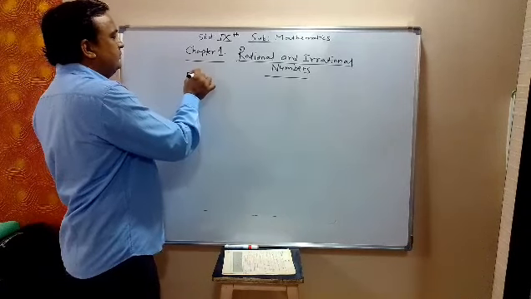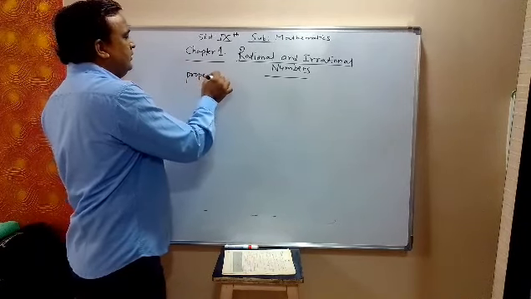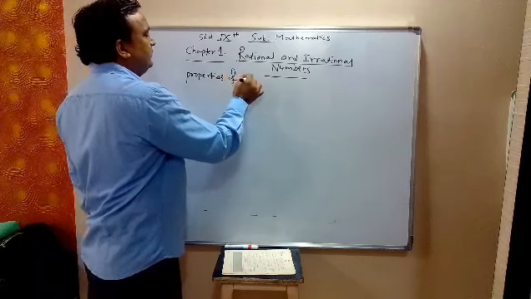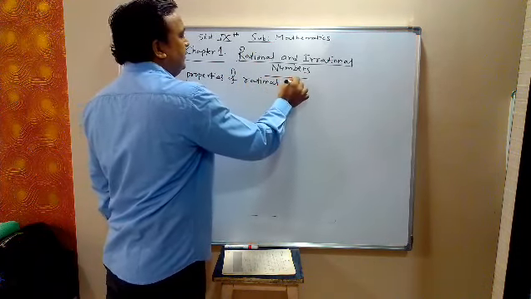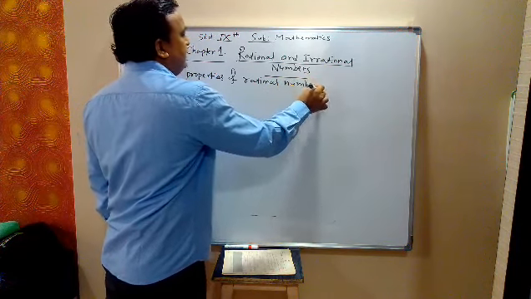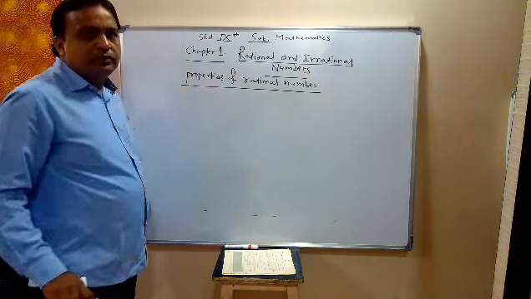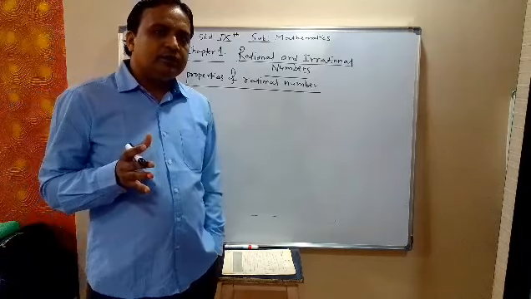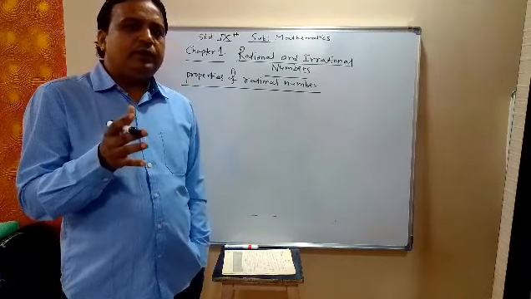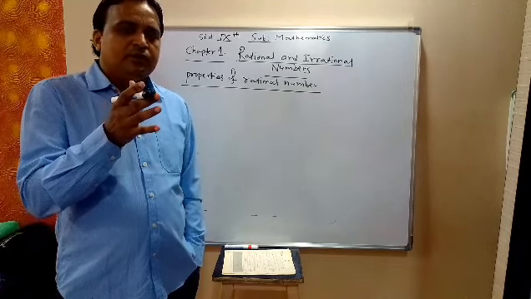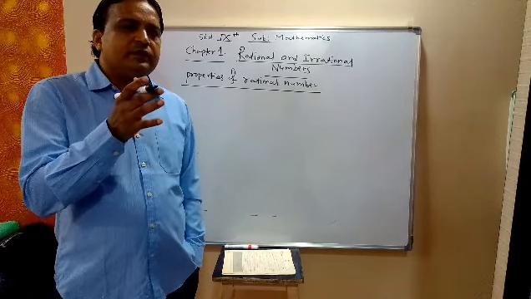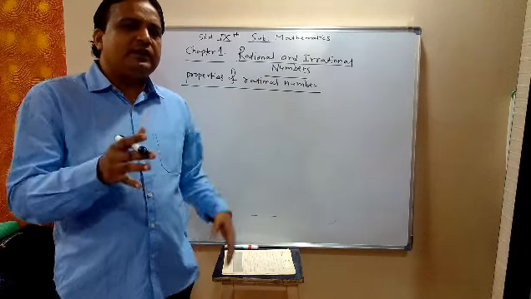Now we have properties of rational numbers. We have already seen the properties of rational numbers with respect to arithmetic operators: addition, subtraction, multiplication and division.